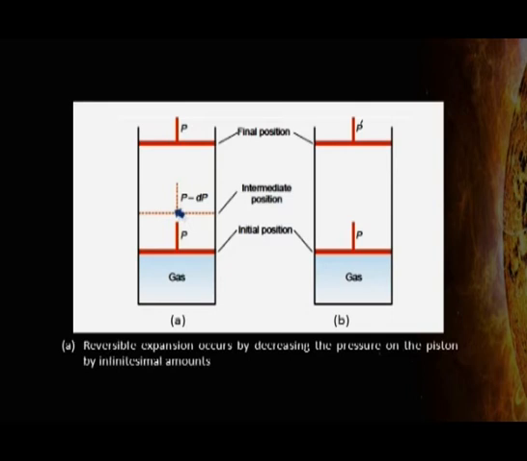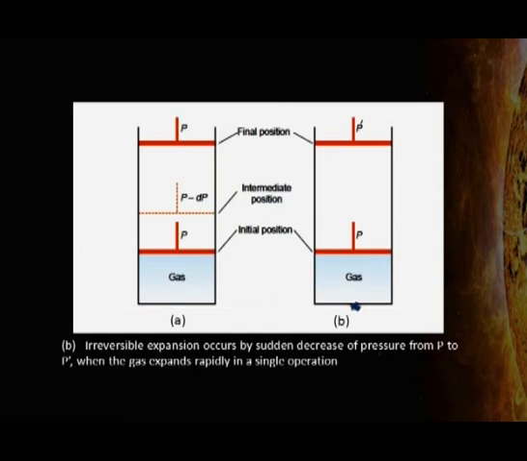On the other hand, the expansion is irreversible in the second figure. If the pressure on the piston is decreased suddenly, it moves upward rapidly in a single operation. The gas is in equilibrium state in the initial and final stages only. The expansion of the gas in this case takes place in an irreversible manner.